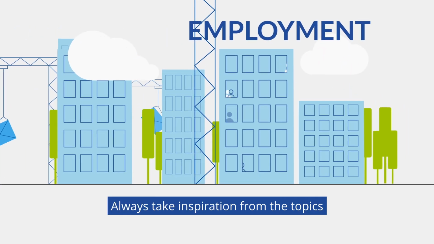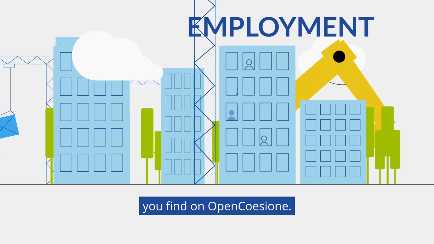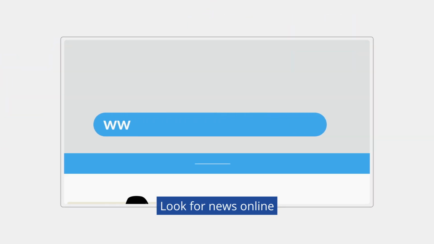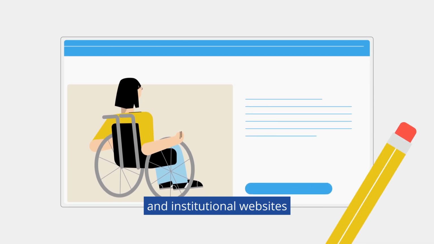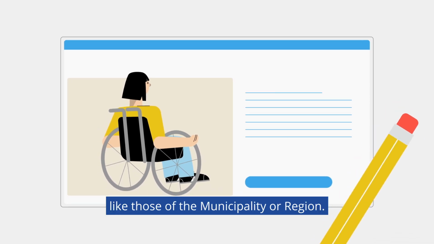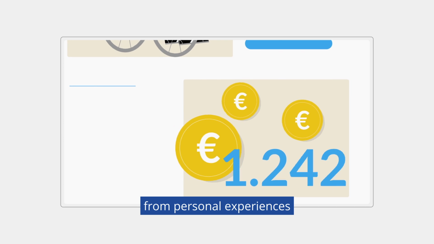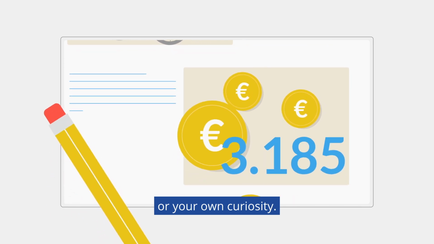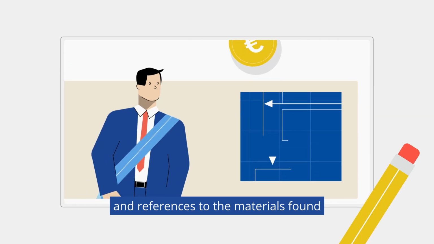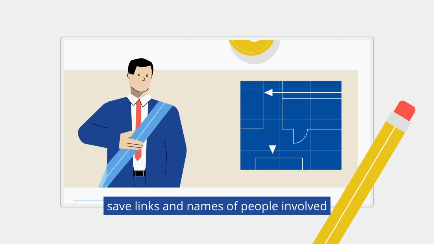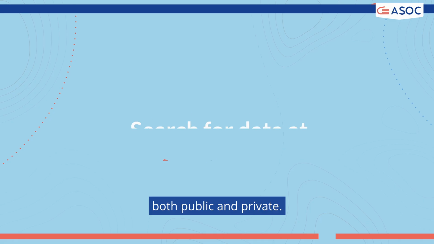Always take inspiration from the topics you find on OpenCoesione. Look for news online in local newspapers and blogs and institutional websites like those of the municipality or region. You can also start from personal experiences or your own curiosity. Take notes, jotting down keywords and references to the materials found. Save links and names of people involved, both public and private.